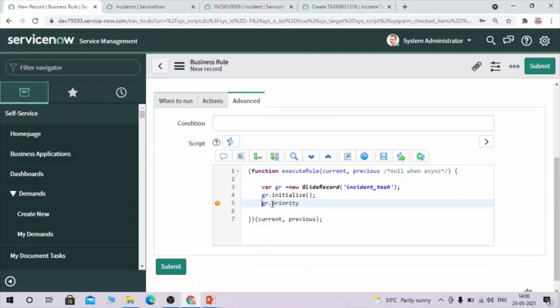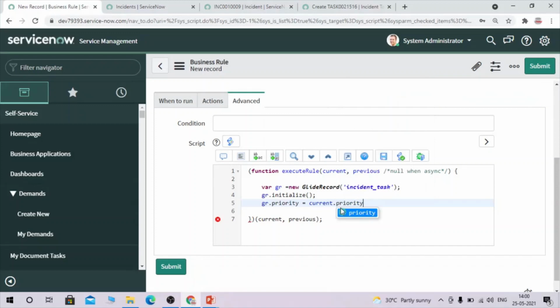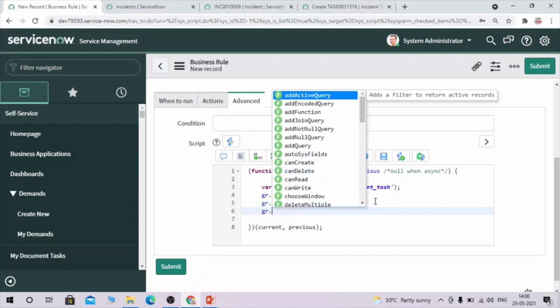That's why I'm using the GlideRecord object here, and here I'm going to use current because we are writing this business rule on the current table, so I can use that. Okay, so whatever is the priority of the incident table, it has to be mapped the same to the incident task table as well. So this is how you can do the mapping.